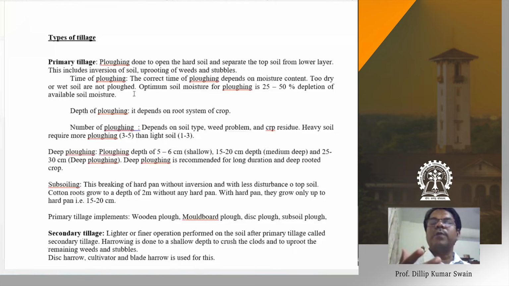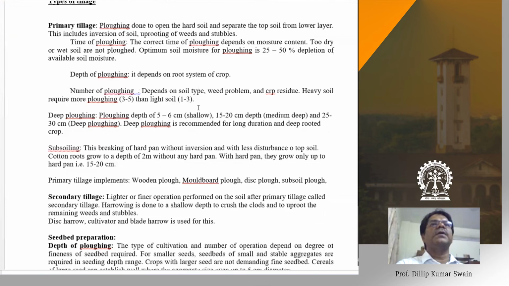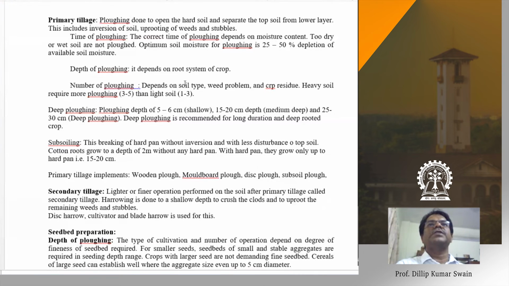There will be more and more clod formation. The clod size will be very high, and that is not a good structure for the proper germination of the seedling, and it is very difficult to break the clods afterwards. So, to have a better structure for crop growth and for the germination of the seeds and emergence of seedlings, the plowing should be proper. That should be around 25 to 50% depletion of available soil moisture, as we are discussing. Then the depth of plowing depends upon the root system of the crop. The number of plowings also depends upon soil type and the crop residue.